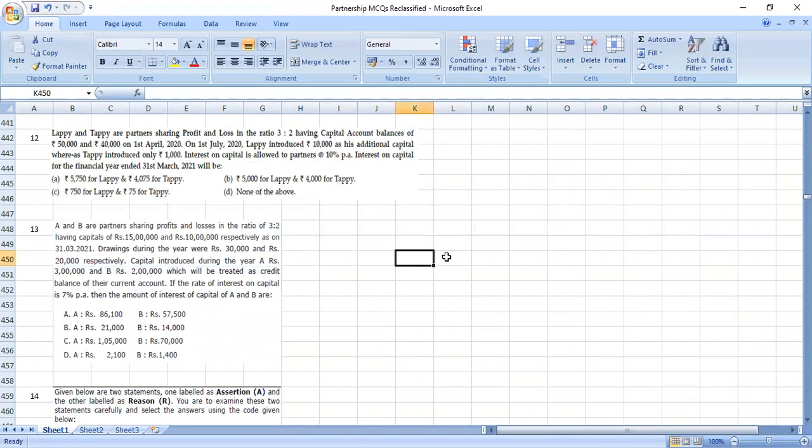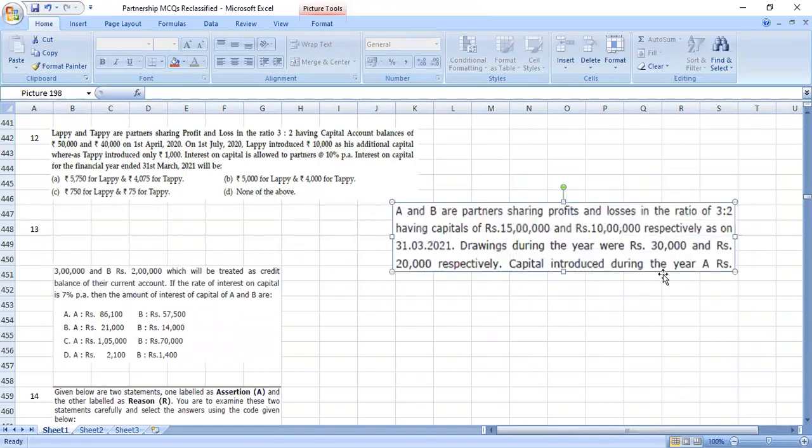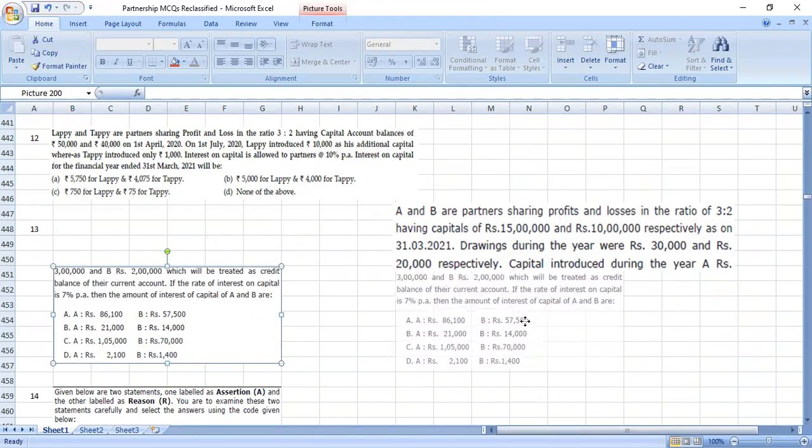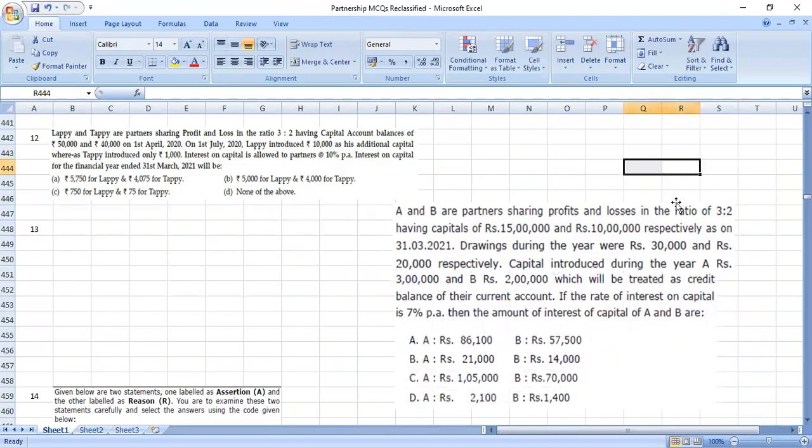Okay. 13th question. A and B are partners sharing profits and losses in the ratio 3:2, having capitals of 15 lakh and 10 lakh respectively as on 31/3/2021. In the question, they have given the closing capital.